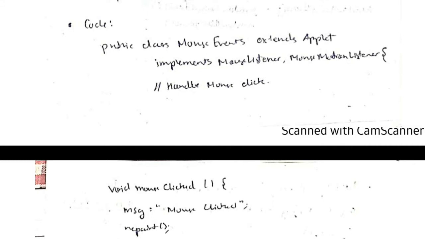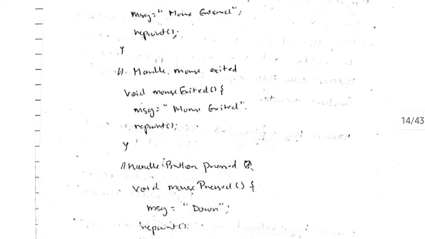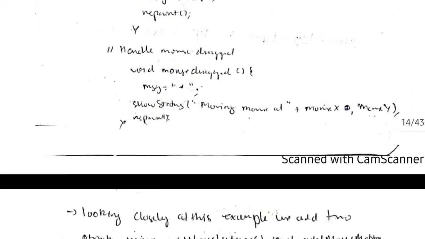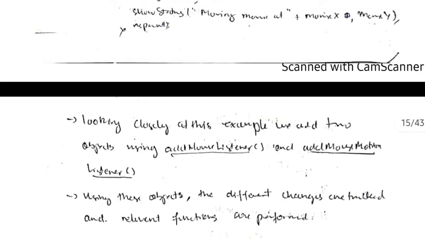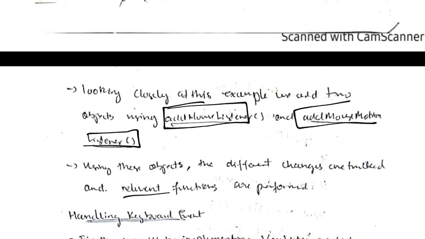So first is to handle a mouse click. If the mouse is clicked, we will write the function void mouseClicked, and it will display the message mouse clicked. Same thing for mouse entered, mouse exited, button pressed or released, up and down, and mouse dragged. Where it is dragging, by using the x and y coordinates, we'll track that and show the location. Then in each case we'll use repaint, meaning the display is repainted with the updated values. And we are creating two objects, addMouseListener and addMouseMotionListener. By using these two, we'll implement the relevant functions.